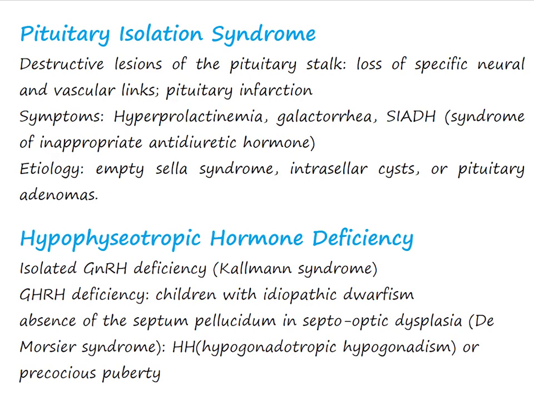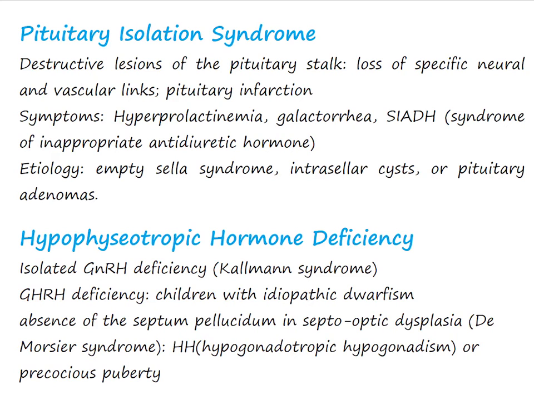An incomplete pituitary isolation syndrome may occur with the empty sella syndrome, intrasellar cysts, or pituitary adenomas. Anterior pituitary failure after stalk section is in part due to loss of specific neural and vascular links to the hypothalamus and in part due to pituitary infarction.